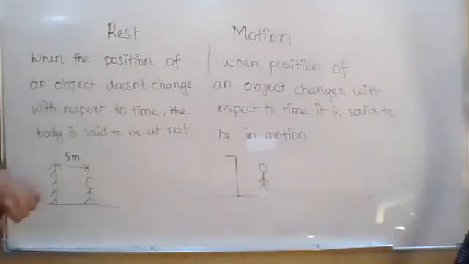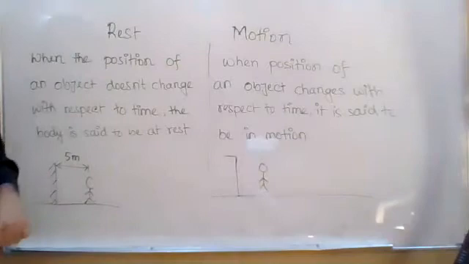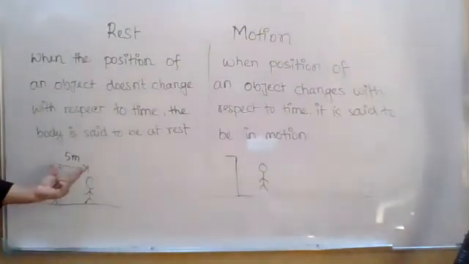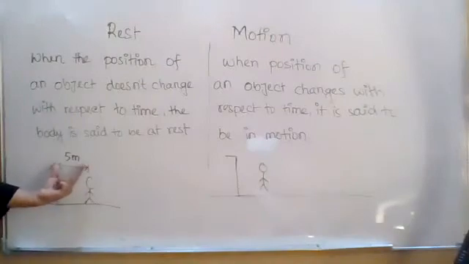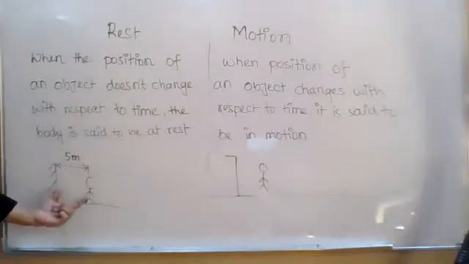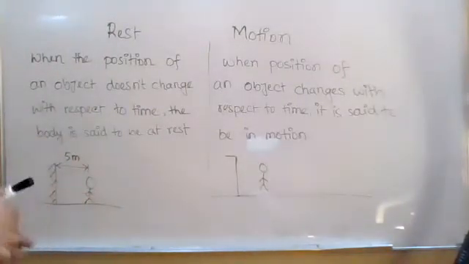Let us say we have started watching the time. Now it is 5 seconds, 10 seconds, 15 seconds. The time is going, but we can see that the boy is at 5 meter distance from the building. So can you say the boy has moved? No, he's at rest. He is not changing his position. The time is passing, but with respect to time, the boy's position is not changing.